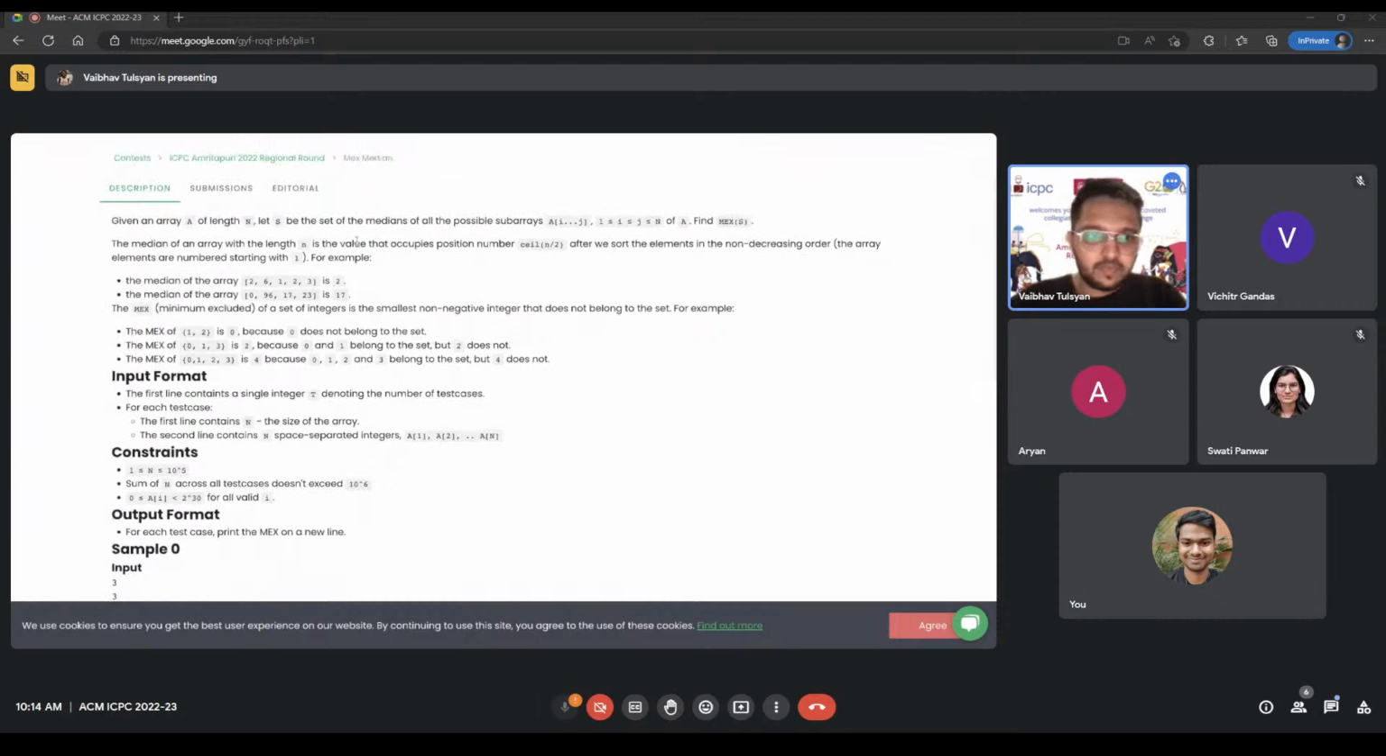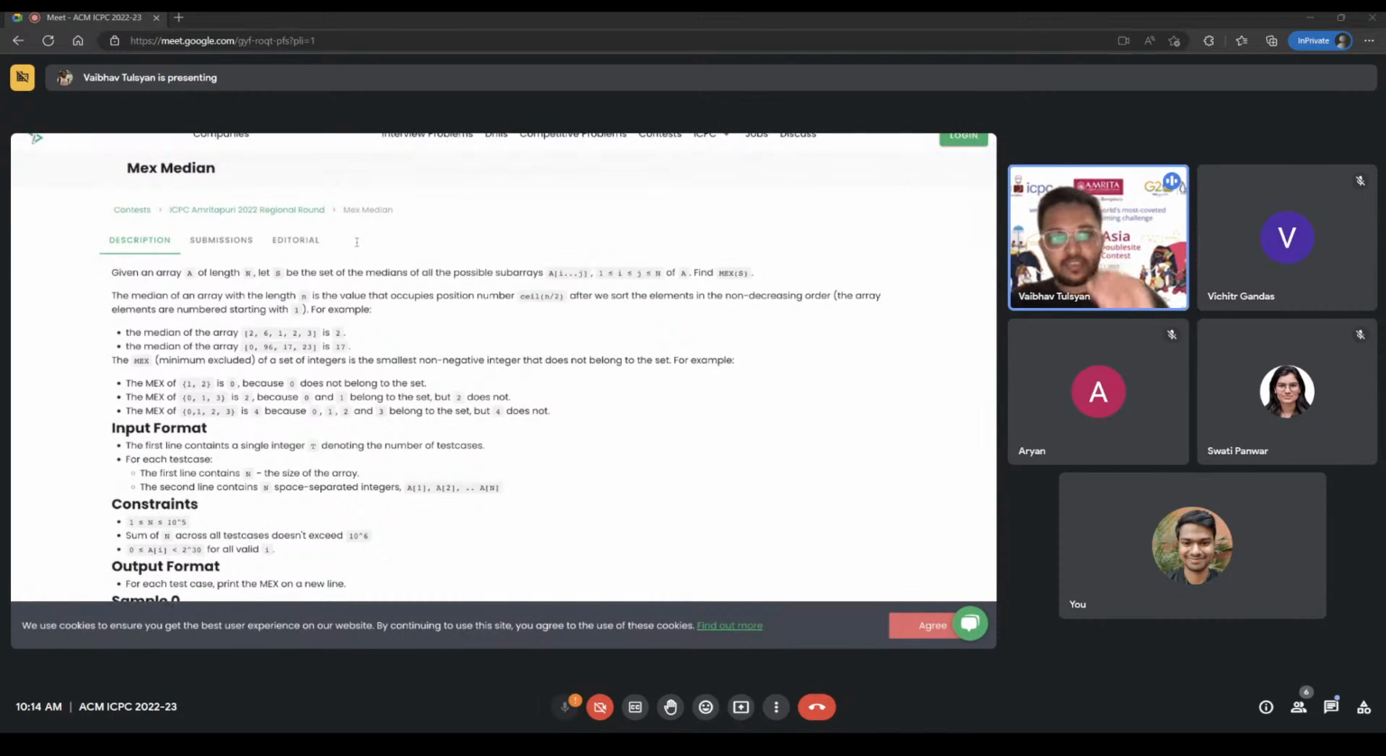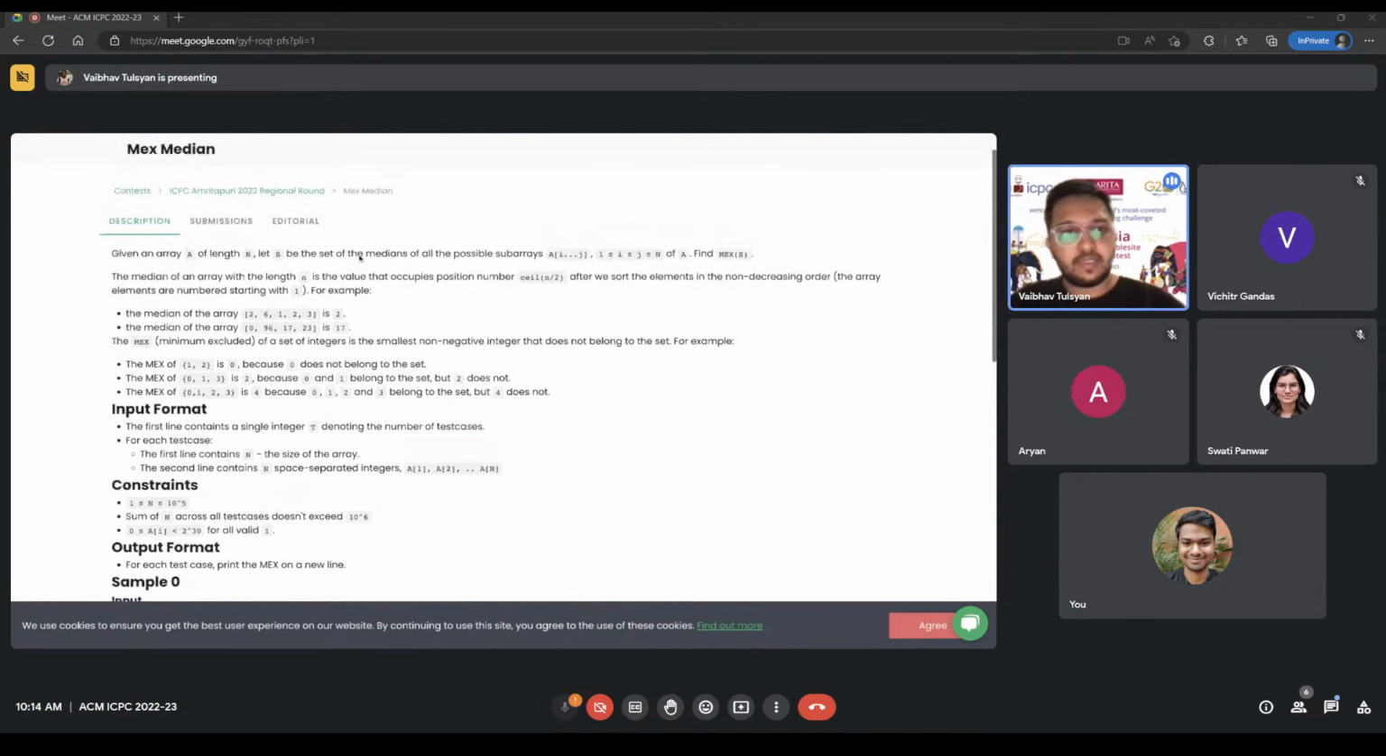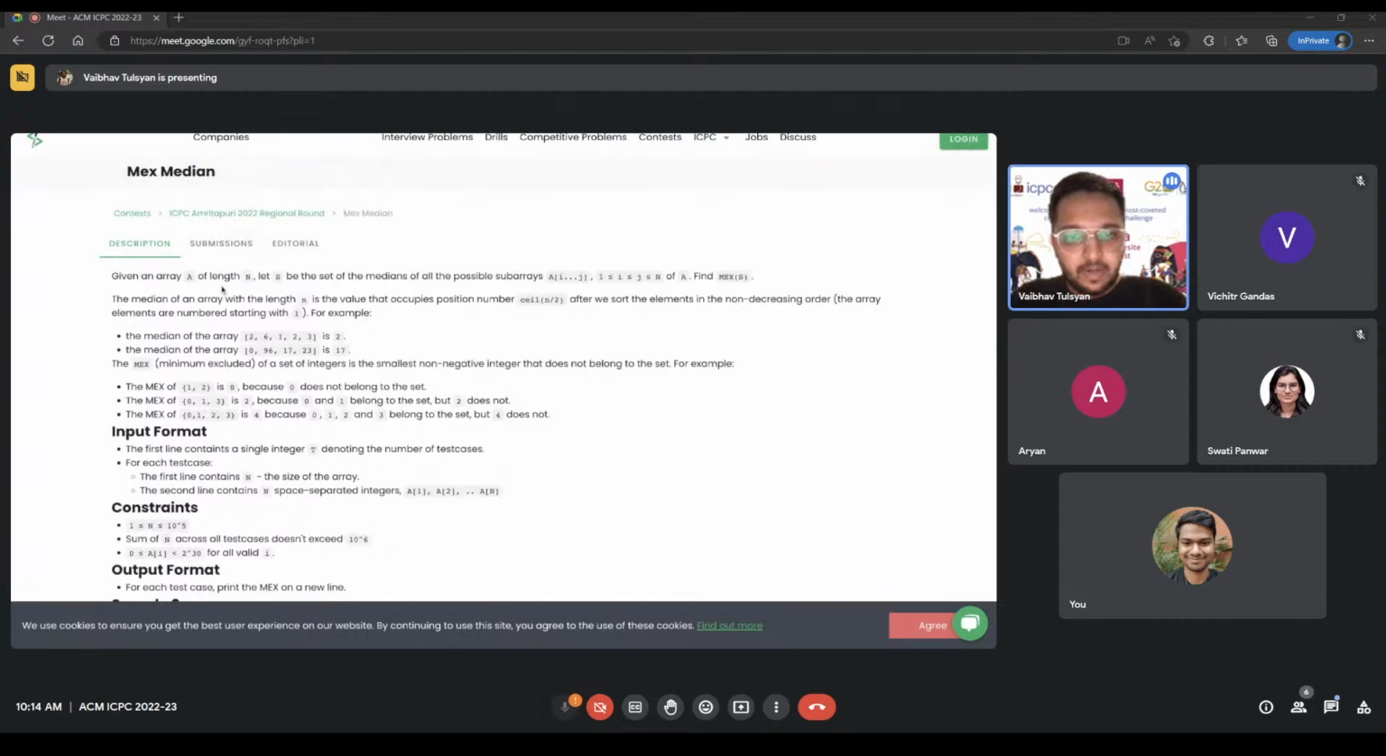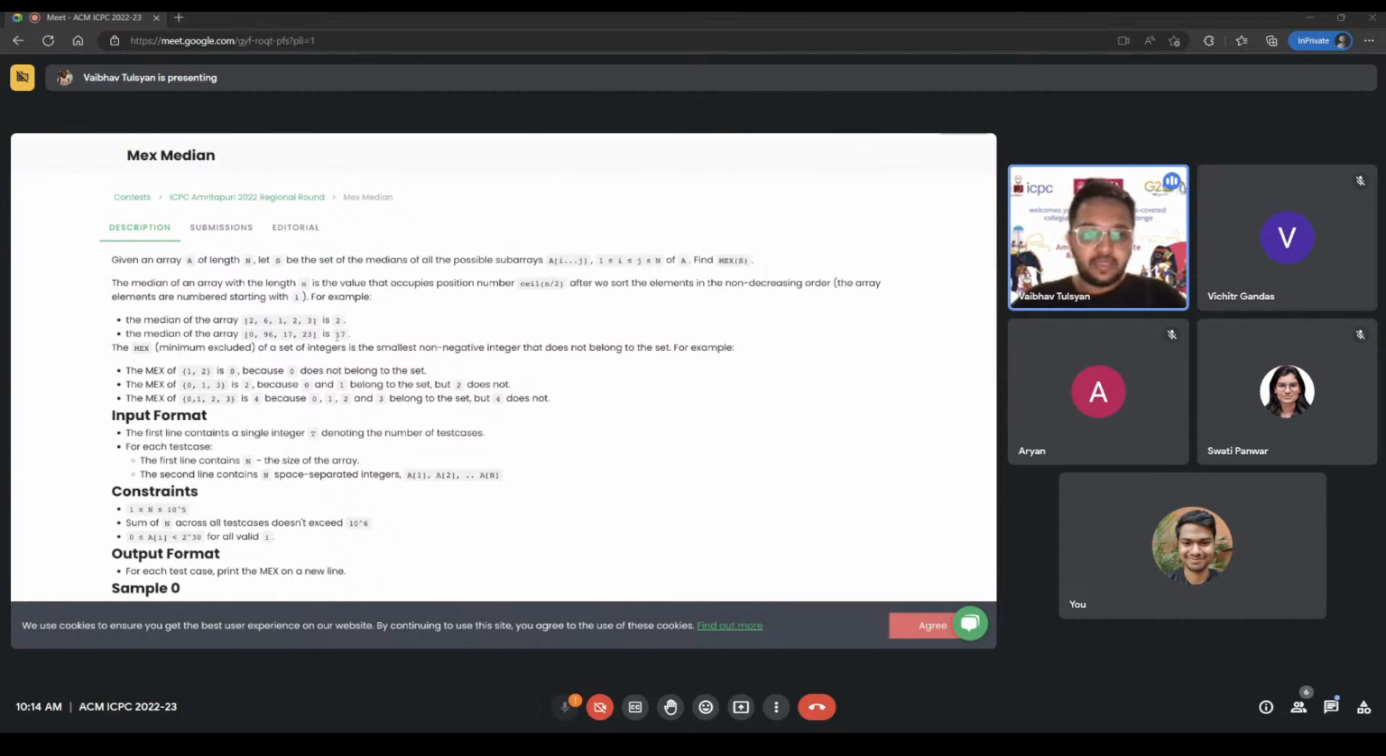Okay, so let's go over the second easiest problem in the set. It is called max median, and the question says that you have an array of length n, and let S be the set of medians of all possible subarrays, let's say A of i to j, and you need to find the max of S. So you might know what a median is. So let's say you have some array 2, 6, 1, 2, 3. If you sort this array, what is the middle element in this array?